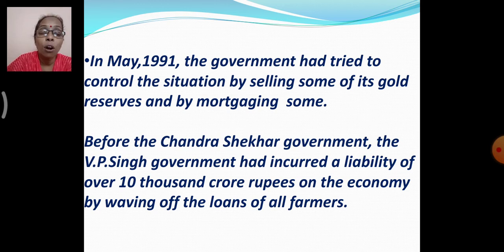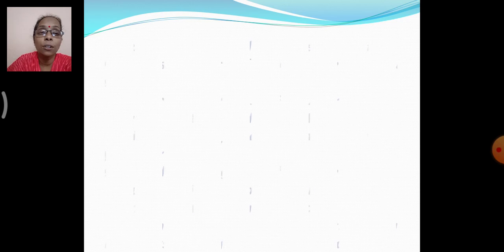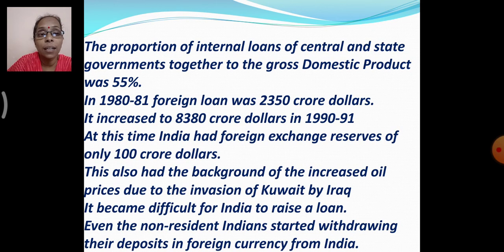We could find that India had so much debt to pay back, while the economic condition was not good. The proportion of internal loans of the central and state governments together to the gross domestic product was about 55%.